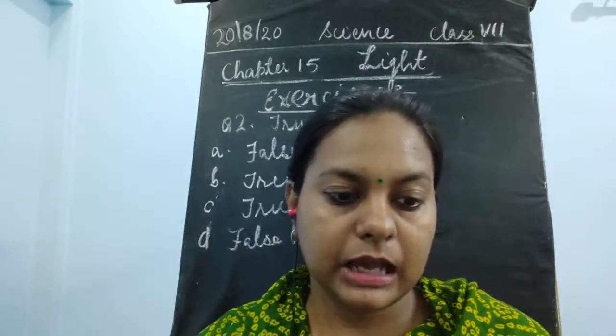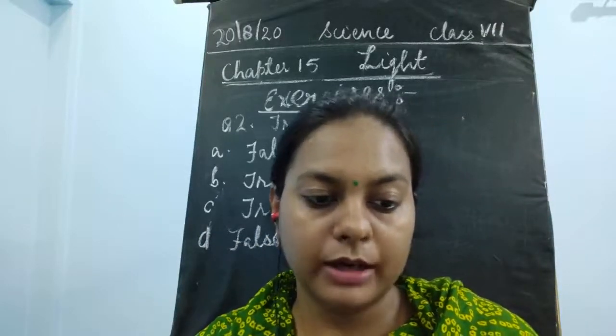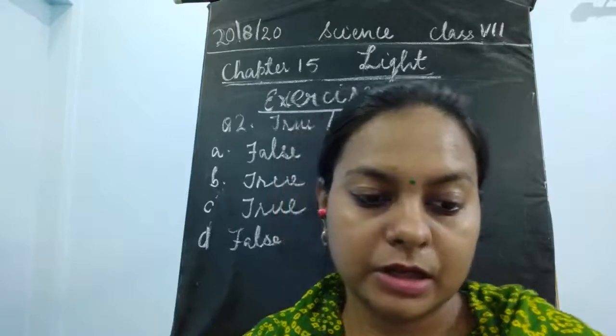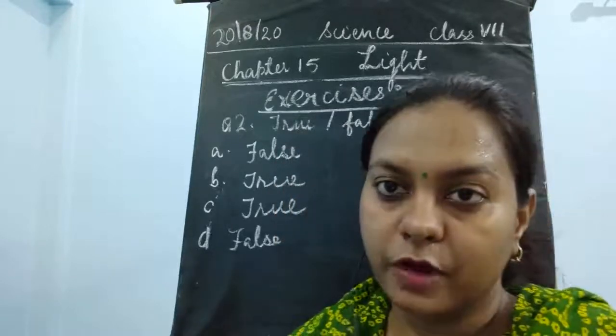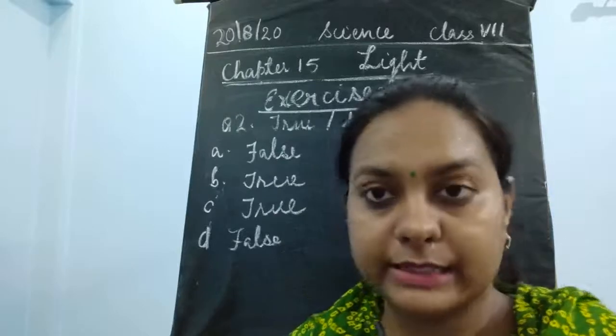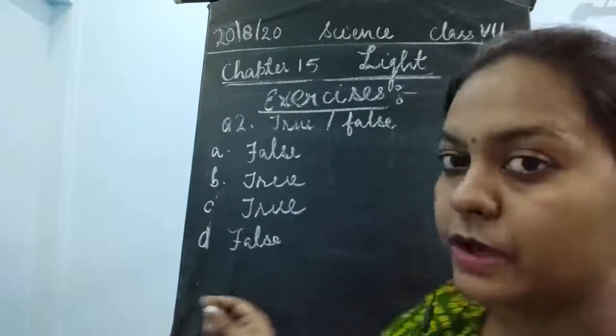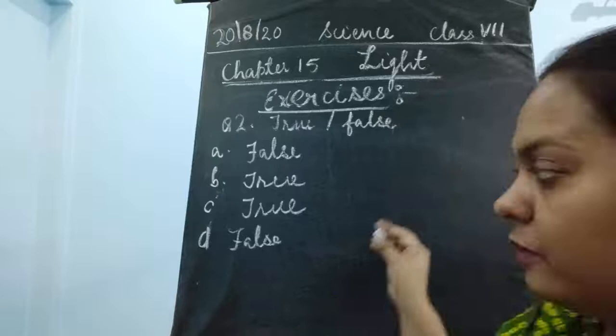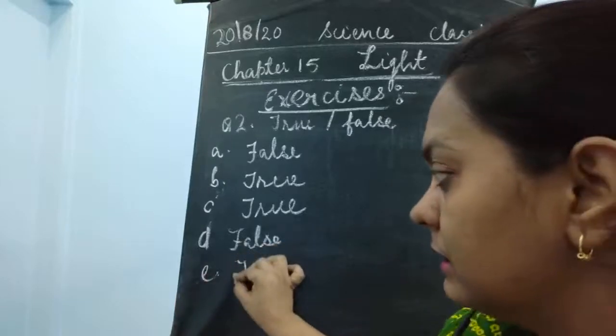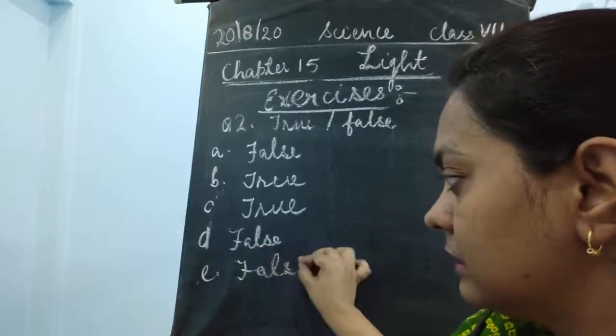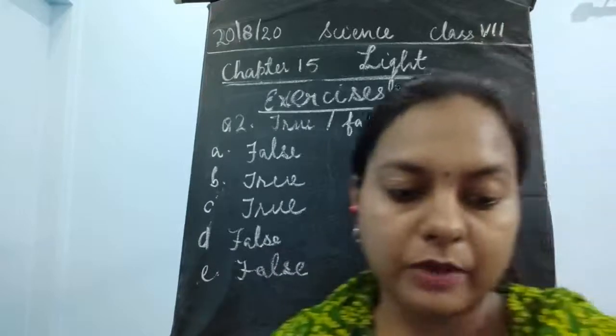The next is, a concave mirror always forms a real image. A concave mirror is not always forming the real image. It is going to form the virtual image if we change the distance. So this is a false statement. Again, this E is a false statement. Fine. So this is about the true and false.